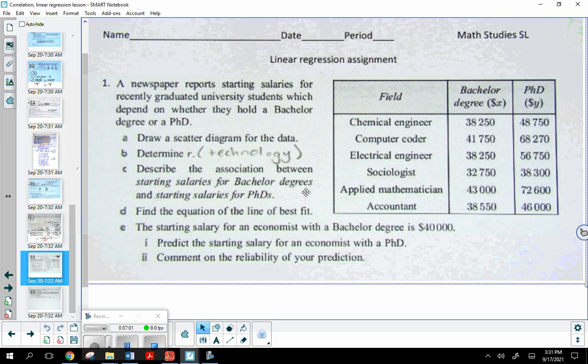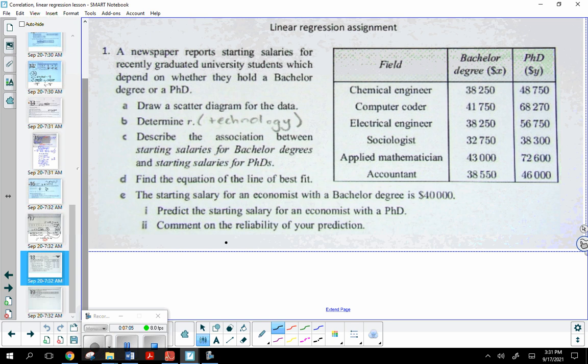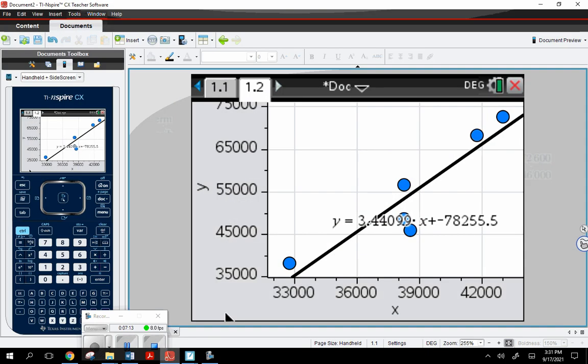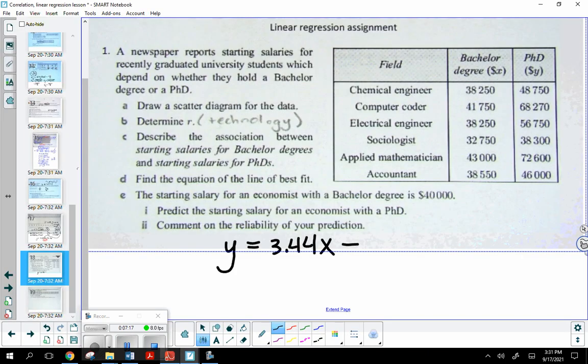So this one here, what was it? 3.44x. So y is equal to 3.44x, and then it was minus 78,255.5. So there's my prediction equation. Now we might as well finish it up. The starting salary for an economist with a bachelor's degree is $40,000. Predict the starting salary for an economist with a PhD.